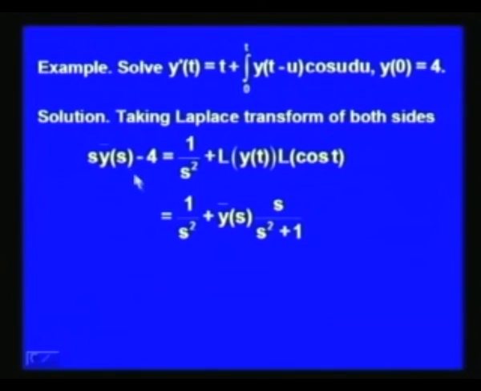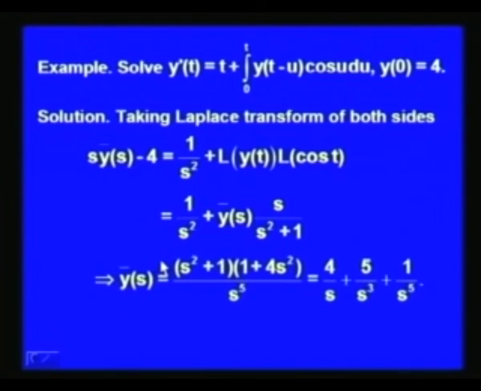Now, we solve this equation for the value of Y(s). It turns out that Y(s) is equal to (s² + 1)(1 + 4s²) over s⁵. When we break it into partial fractions, we get 4/s + 5/s³ + 1/s⁵. And now, we take the inverse Laplace transform of this equation.